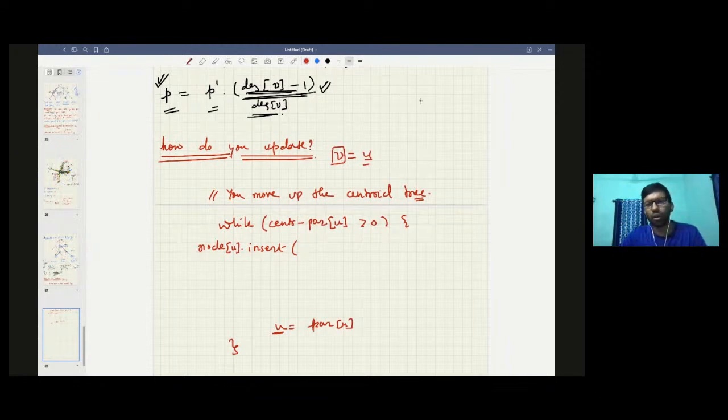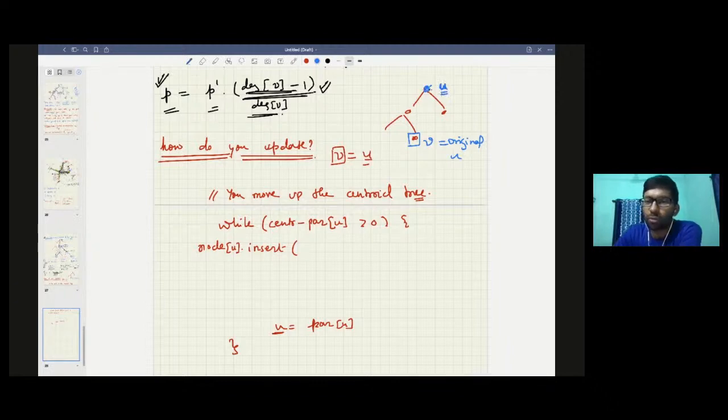In this centroid tree, something has happened originally at the node v, the original u, and you are at some node u in the centroid tree.